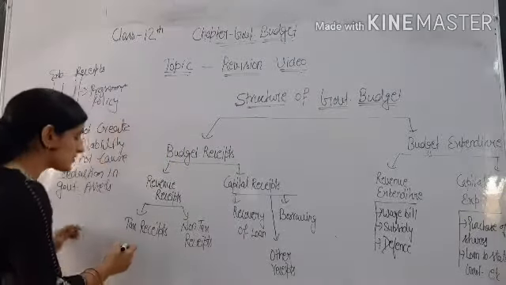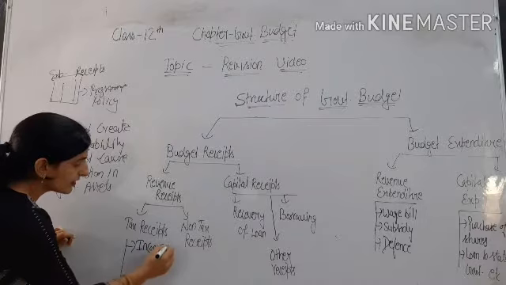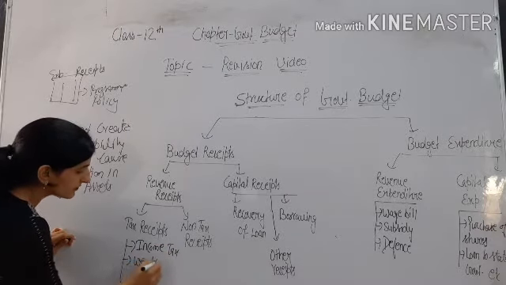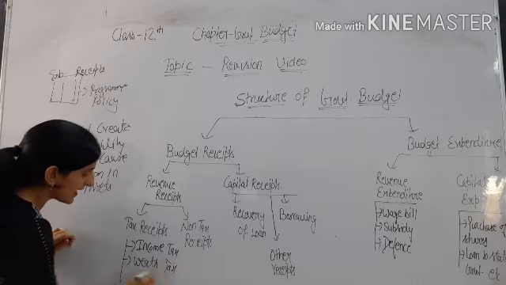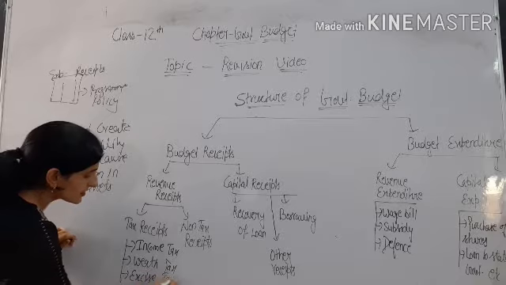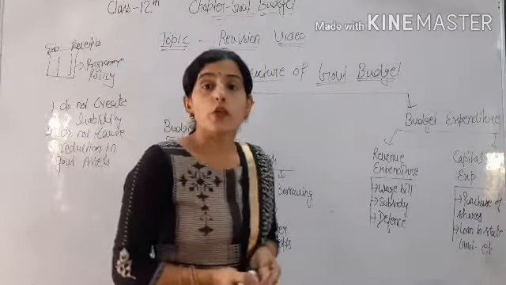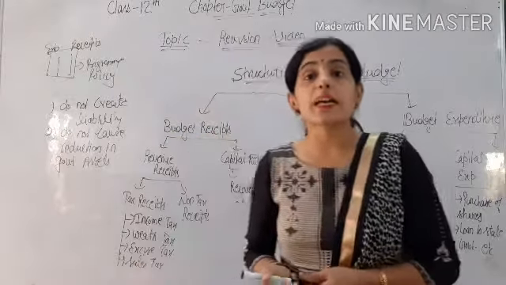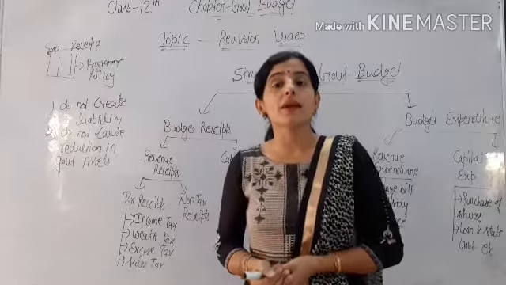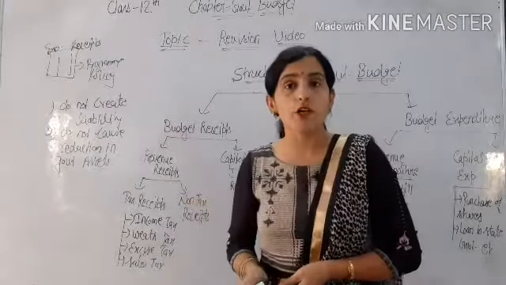And tax receipts will include income tax, wealth tax, excise tax, sales tax. So in tax receipts we include all types of tax that are imposed by the government. Okay, and the revenue that government receive by imposing tax is included in revenue receipts.